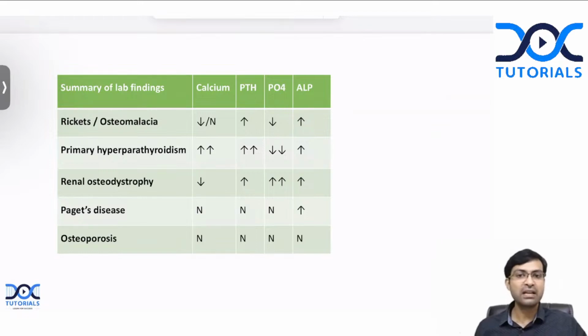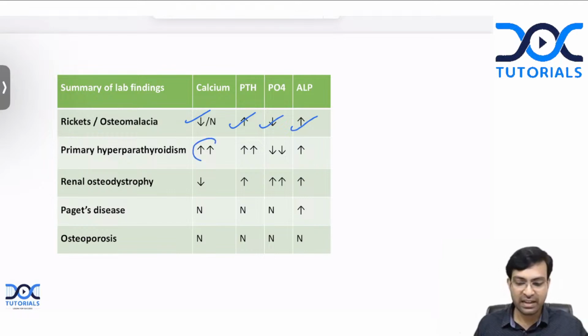So the lab findings in rickets and in osteomalacia are the same, where you get a reduction or normal calcium level. PTH level, which is parathormone level, is elevated. Phosphate will be low. Alkaline phosphatase level will be high. In primary hyperparathyroidism, everything will be similar to rickets, only changes elevated calcium.